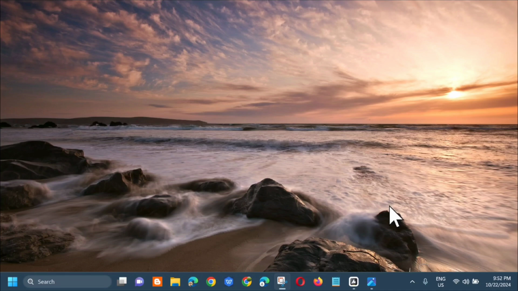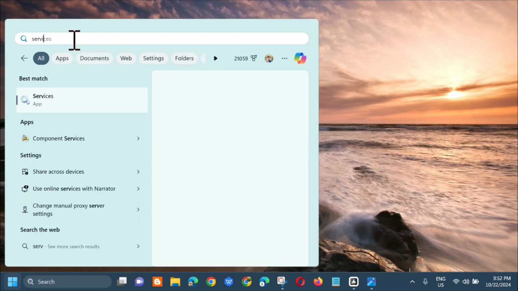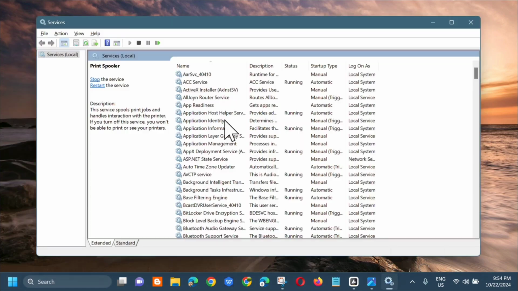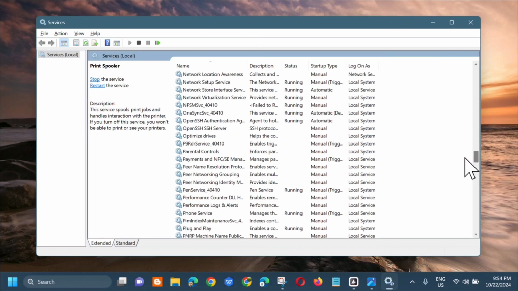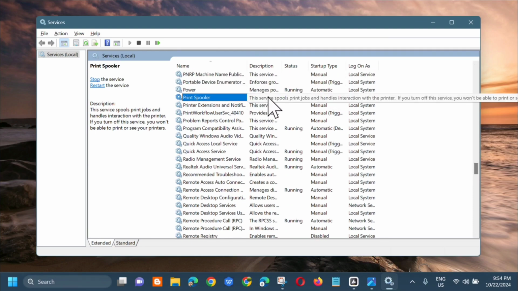So all you have to do is to open up the search menu, and dito sa search for app, type mo lang dito yung services, and then i-click mo lang dito yung open. So once it opens the services, and services local ay dito lang sa right side, kailangan mo lang i-locate dito yung print spooler services, alright? And then ito na siya. So i-select mo lang yan, and kailangan mo lang mag-double click.